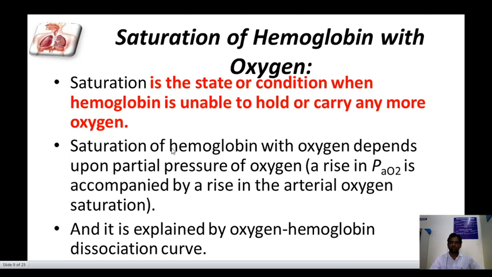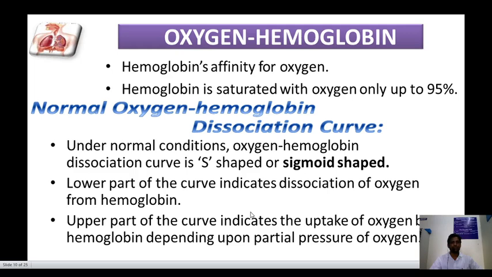Saturation of hemoglobin with oxygen depends upon the partial pressure of oxygen and is explained by the oxygen hemoglobin dissociation curve. Hemoglobin is saturated with oxygen only up to 95%.